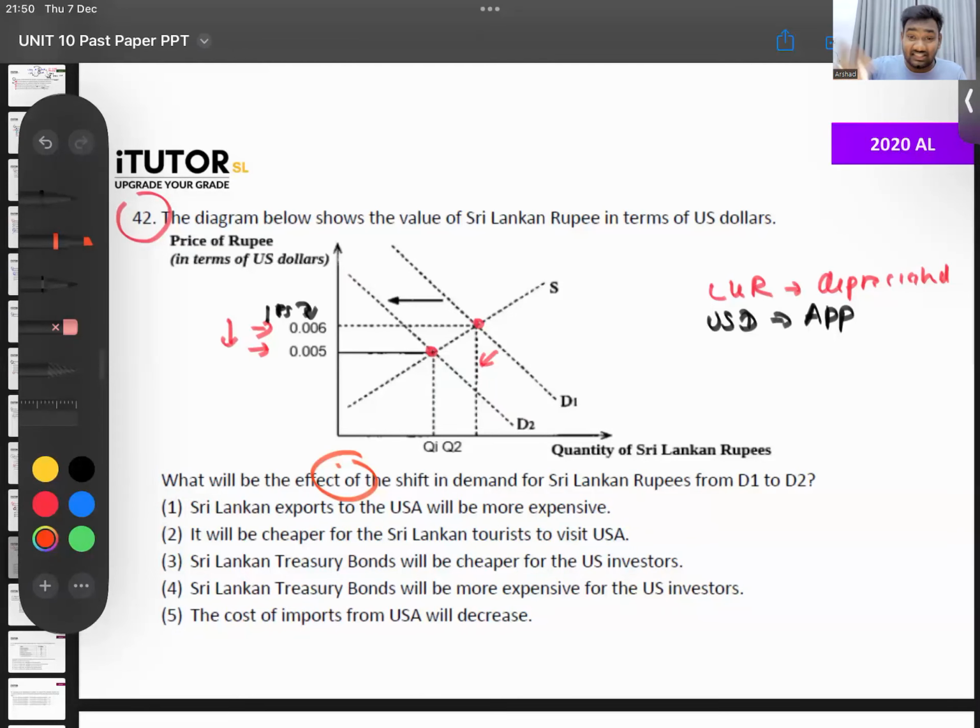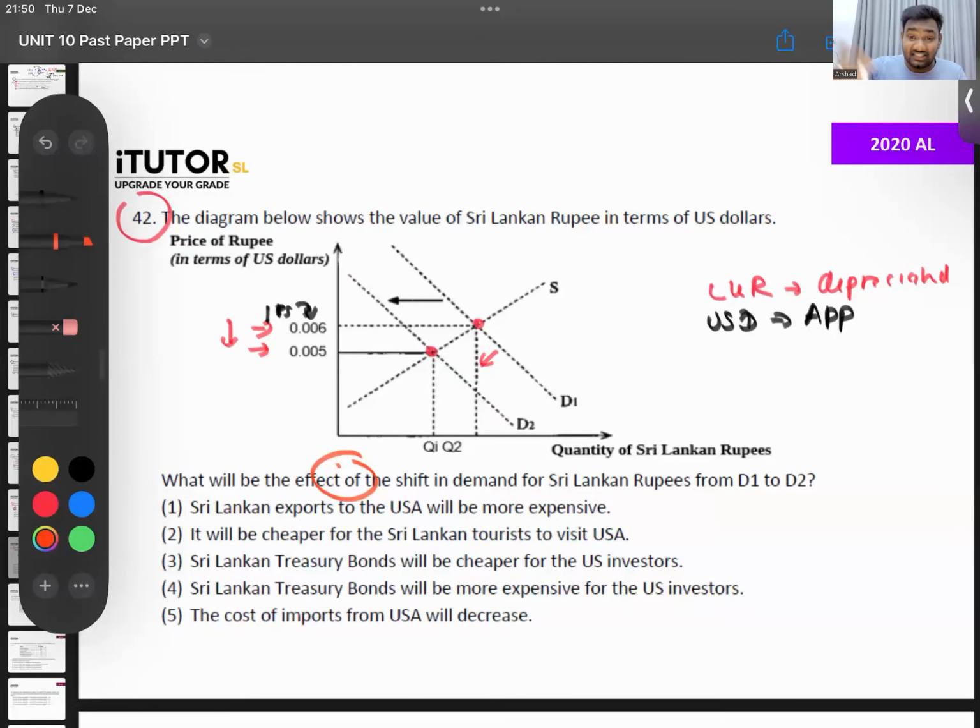Sri Lankan exports will be expensive. When the Sri Lankan rupee depreciates, will Sri Lankan exports be expensive? Sri Lankan exports will be cheaper. No. It will be cheaper for Sri Lankan tourists to visit USA. Now, when our currency has depreciated, is it cheaper for us to go there? No, it's expensive for us to go there. For them to come here, cheap.